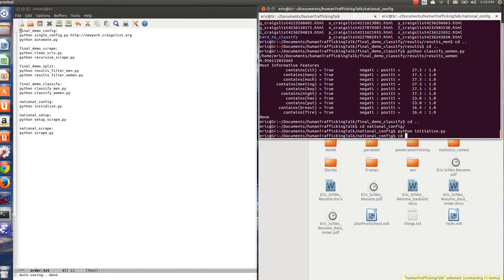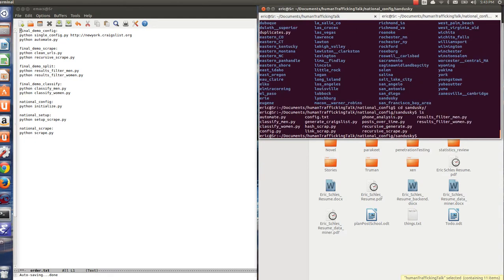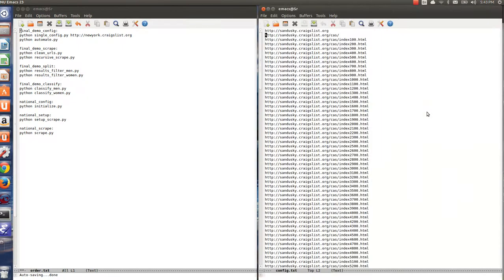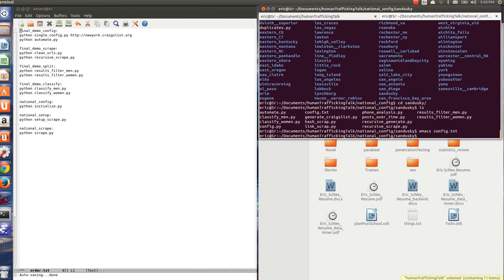Right, so now that I've set all that up, let's just go into any one, so Sandusky. All of the files that were in the original scraper are ready to go, and the config.txt there is already filled out. So if we go into config.txt, we see all the indexes that it's going to visit within casual encounters. Isn't that wonderful? And I'm going to scrape around 10,000 pages. Cool. So that takes much longer, but that gets you about a month's worth of data.